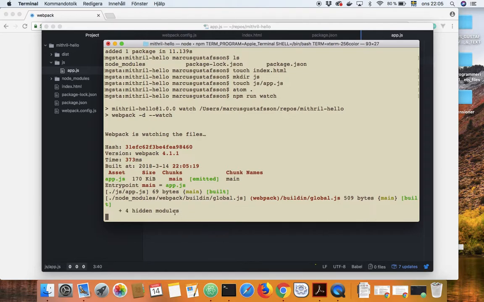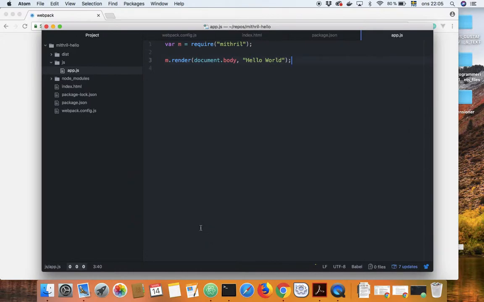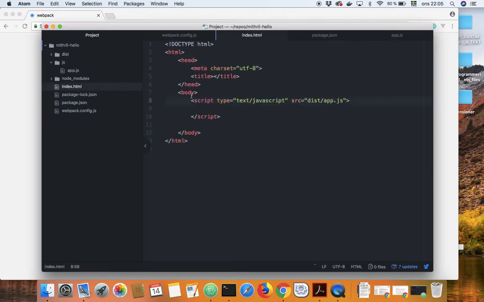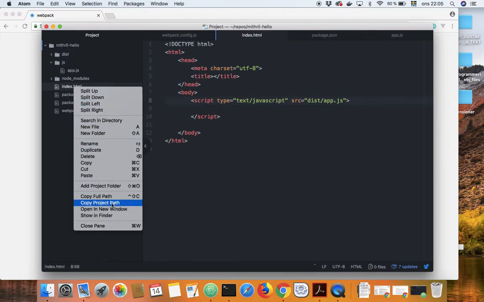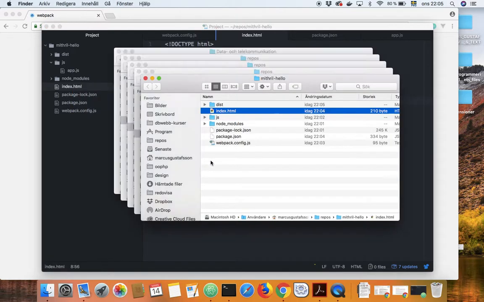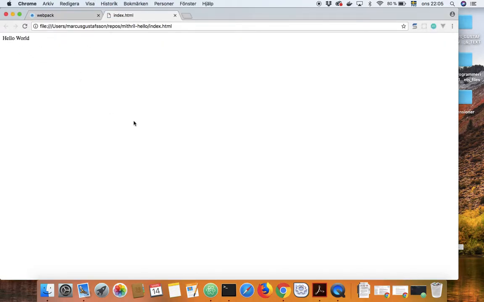So now it packaged the file. This folder turned up, dist, and there's an app.js file there. And so let's see if it works. I will open it in my browser like this, and it says hello world, so it works. Great.